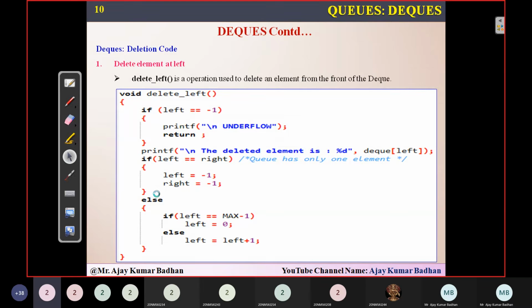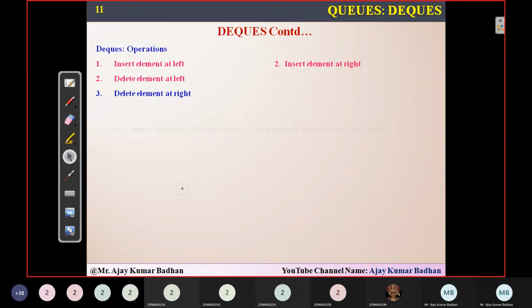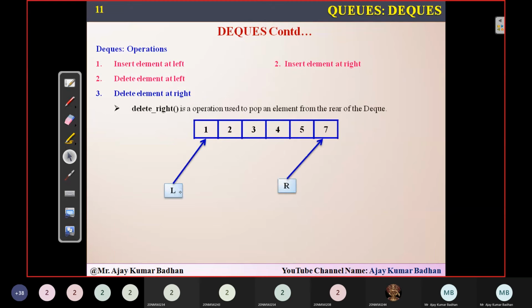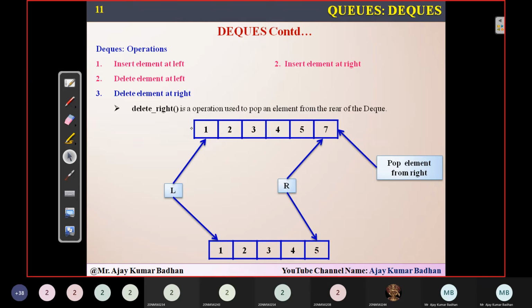Next, go ahead with the last one. What we have here is deleting an element from the right side. So I want to remove 7. When you remove 7, what will happen? Here I need to tell you a small logic. Now suppose I'm deleting this element, what is the next rightmost element I have here? 5, isn't it?